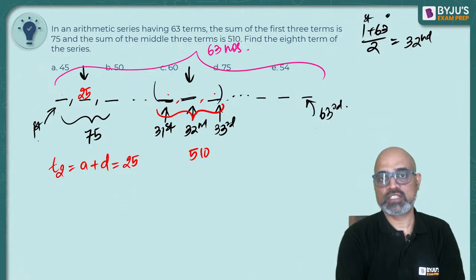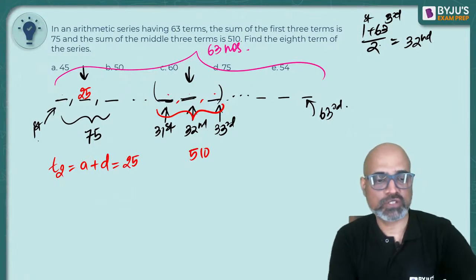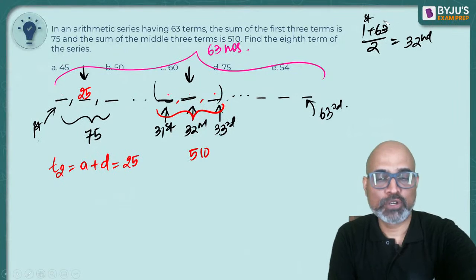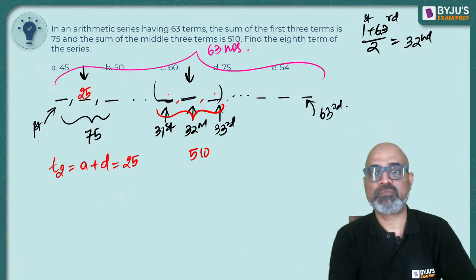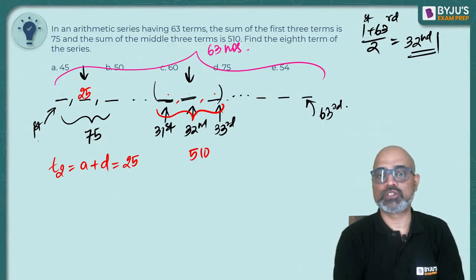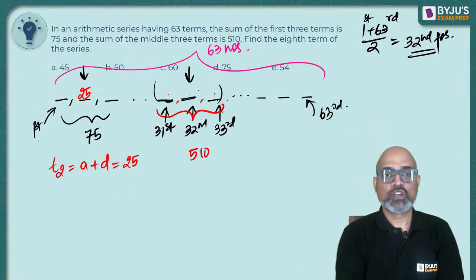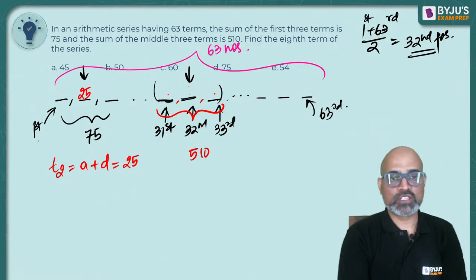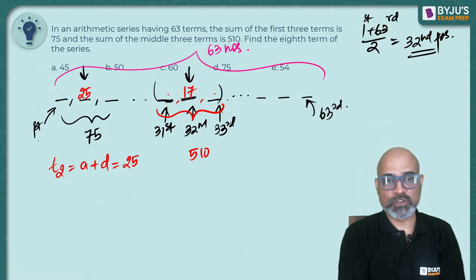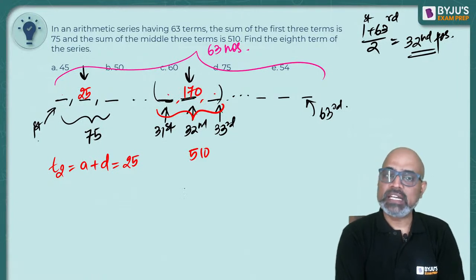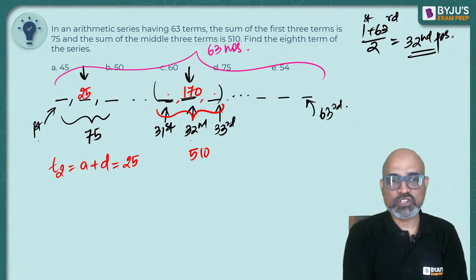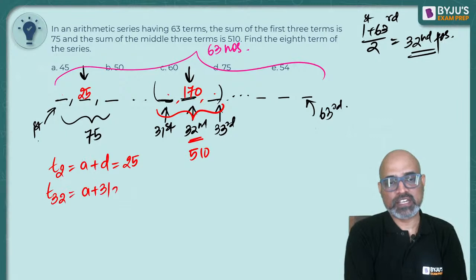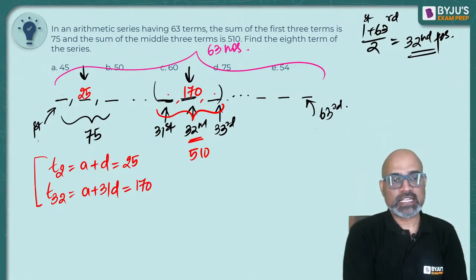The middle position will be 1 plus 63 by 2, 32nd position. So can I say the middle value is going to be 170. The moment I write 170, this is your 32nd number. So can I say my 32nd number is A plus 31D, which is 170? Yes or no?